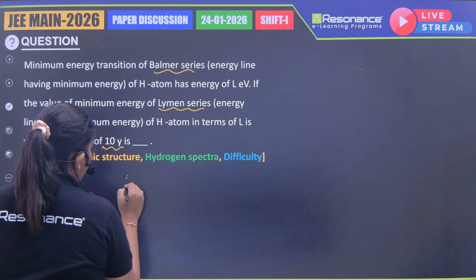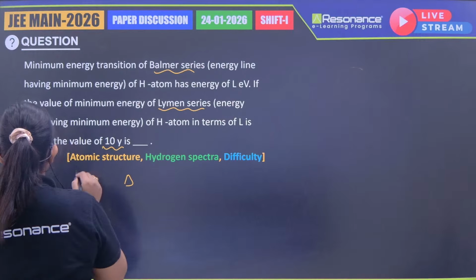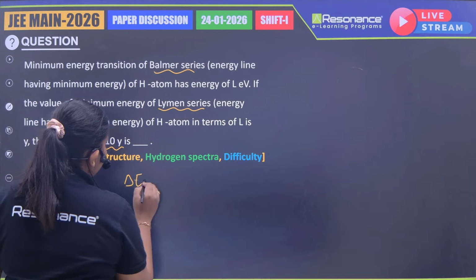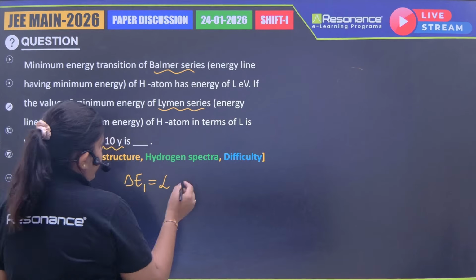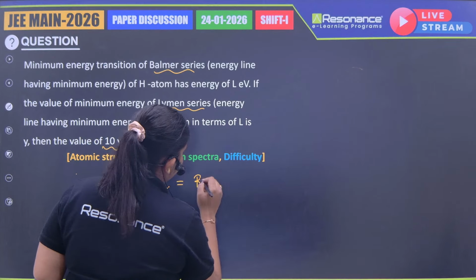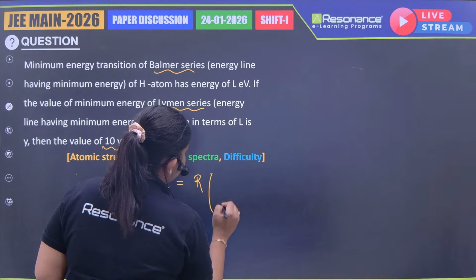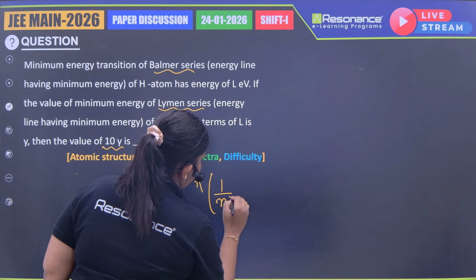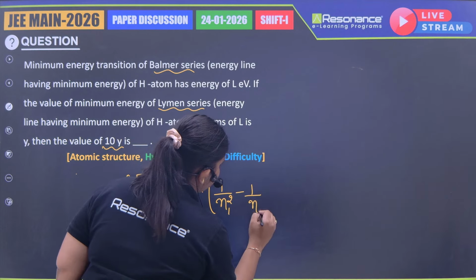If I talk about the energy, energy we can say here is E1, the Balmer one. So energy will be R times 1 by n1 square minus 1 by n2 square.